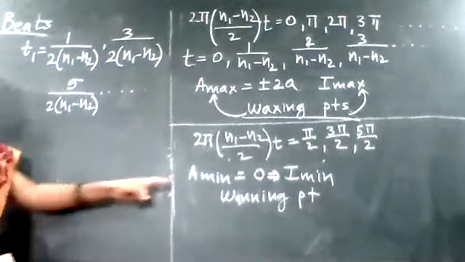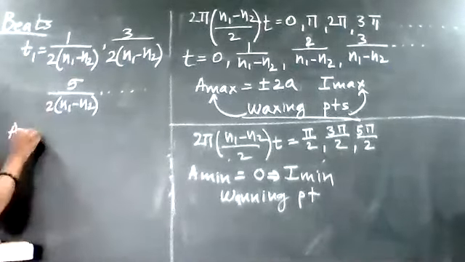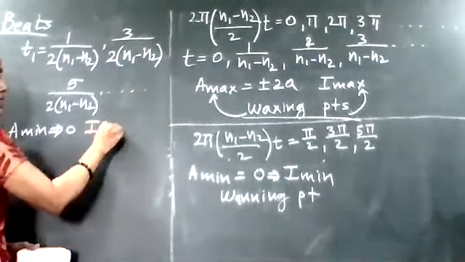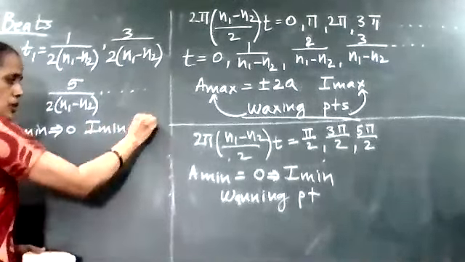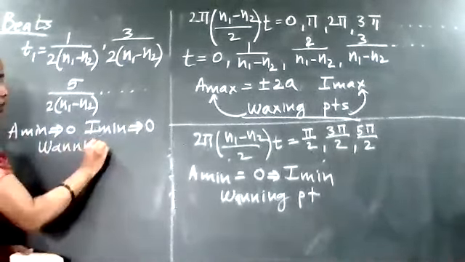Where I am getting the minimum amplitude. So at this time interval, what am I getting? Amplitude is minimum, which is equal to 0. So intensity is also minimum, which is equal to 0. And those points are to be called your waning points.